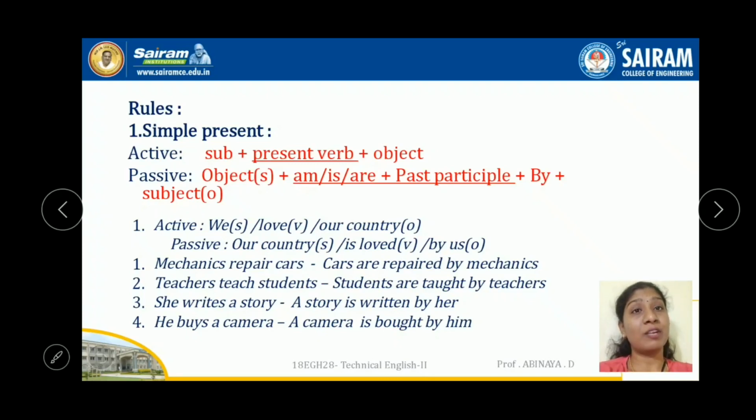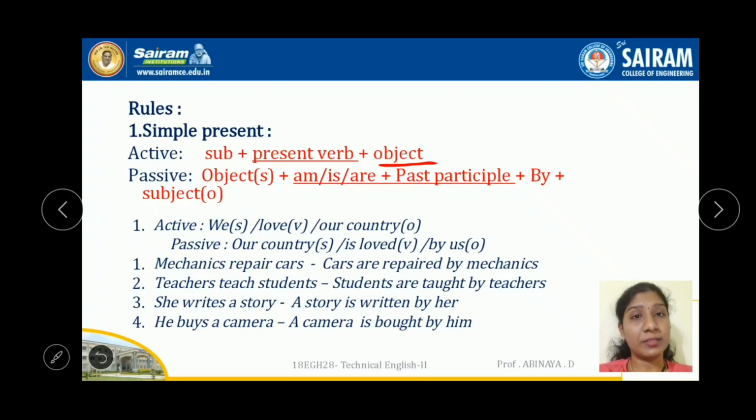First let's start with the simple present tense. How a simple present active sentence has to change into a passive sentence, with this structure and rule. So a basic active simple present sentence has this structure: subject plus present verb plus object. It is the basic, right? I already told you, while you are changing an active into passive, this object has to come in the subject place and the subject has to go to the object place, right? So the same thing here.